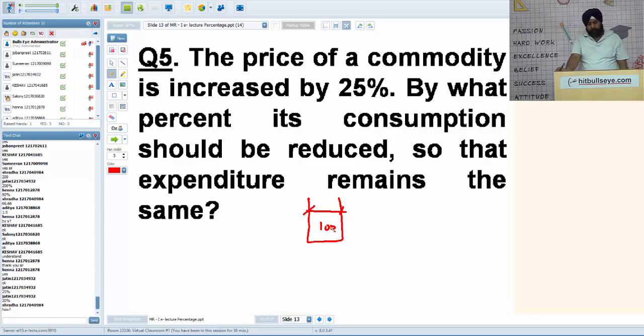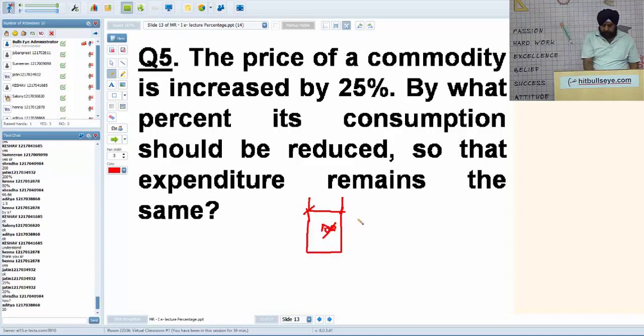In April you went to buy this and gave 100, and the shopkeeper said it's worth 125. You asked how? He said the price has increased by 25%. So you want to keep the expenditure the same. You said decrease the quantity by 25 in order to get worth 100 rupees.